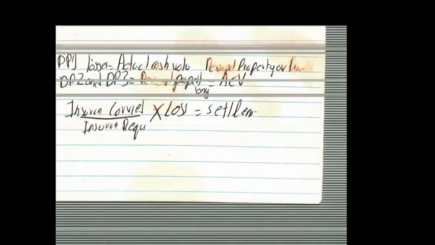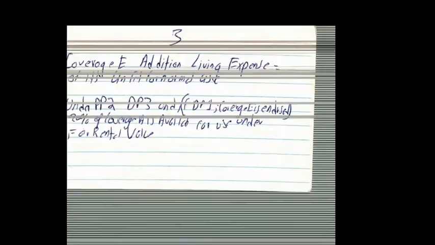Now DP1 losses are paid at actual cash value, minus depreciation, on property. Now DP2 and DP3, for personal property, it's actually equal to the actual cash value. So that's one part about it.